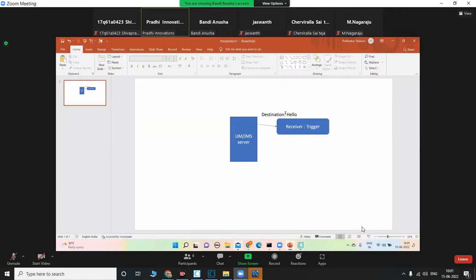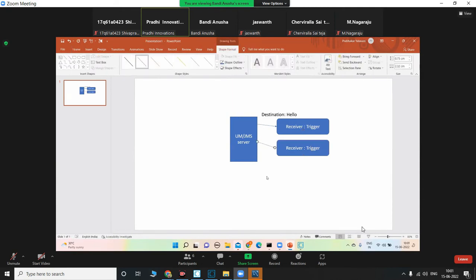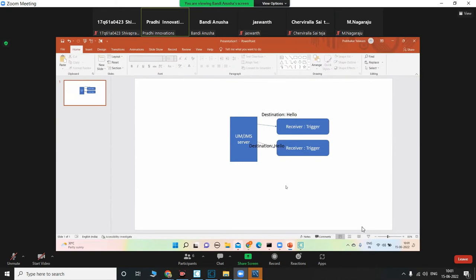So you publish this one. Next, if there is another receiver, I need to create another flow service like this. It should be a trigger and it will receive on the destination. Is it clear so far?